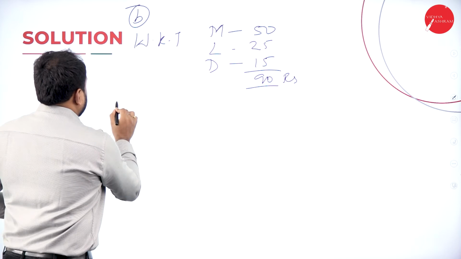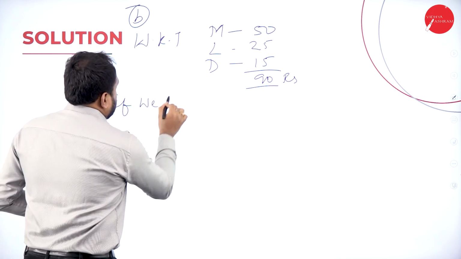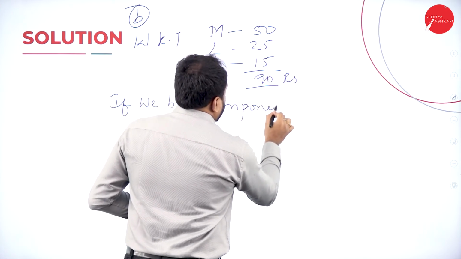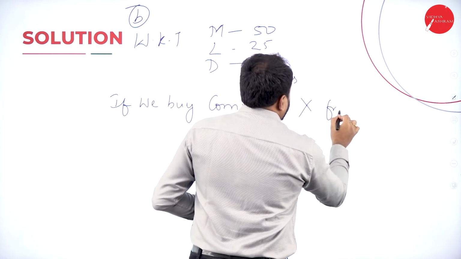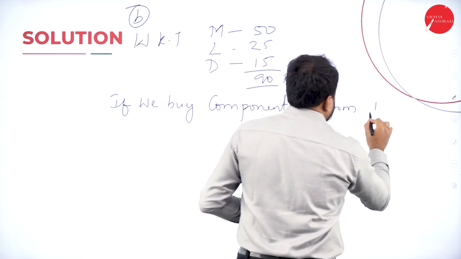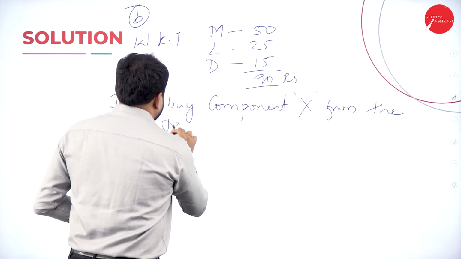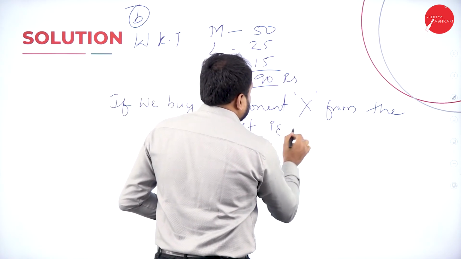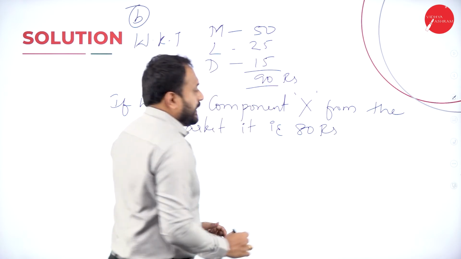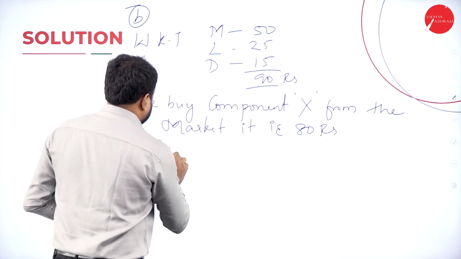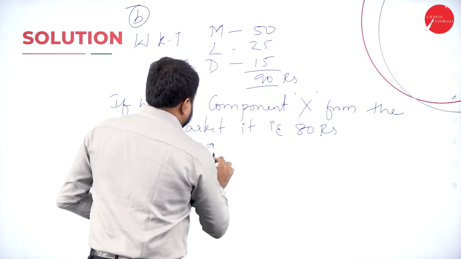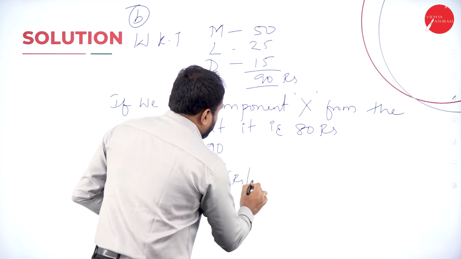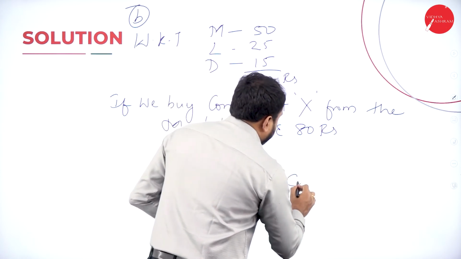The market is, if we buy component X from the market, it is 80 rupees. So what exactly it is? 90 minus 80 is 10 rupees per unit can be saved.